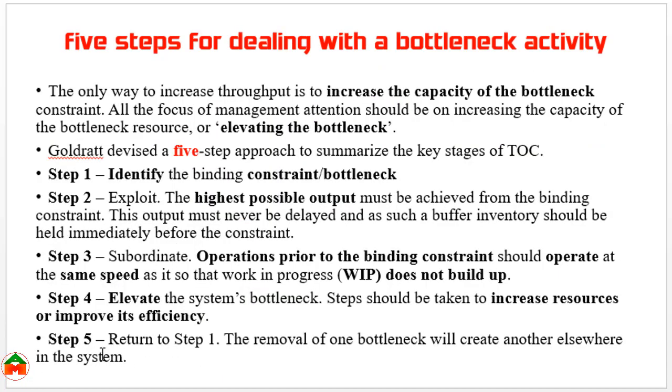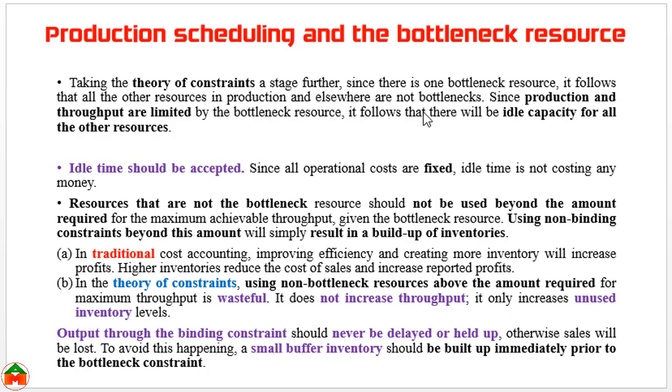And in the fifth step we return to step 1. We need to find out another constraint, because there may be another constraint or bottleneck. The removal of one bottleneck will create another elsewhere in the system. That's why we should continue this process to ensure efficiency as well as profitability. In our throughput accounting, since there is a bottleneck resource, all other resources in production and elsewhere are not bottlenecks.